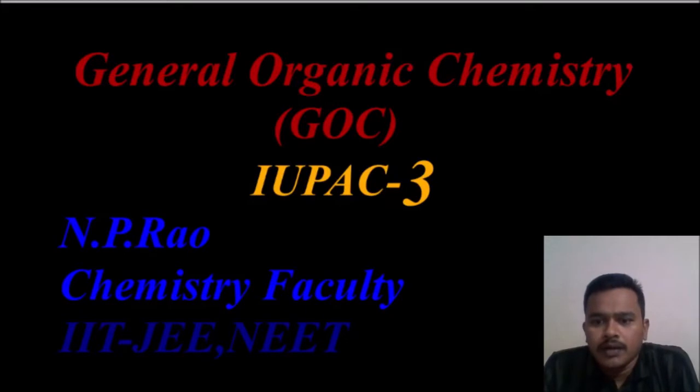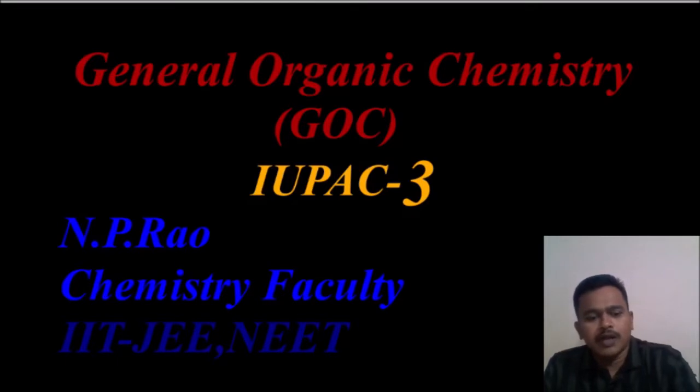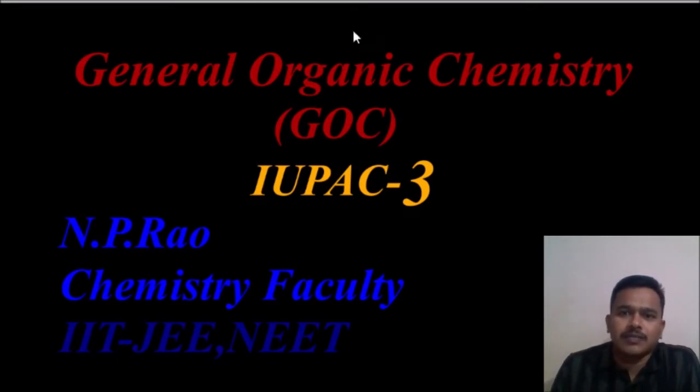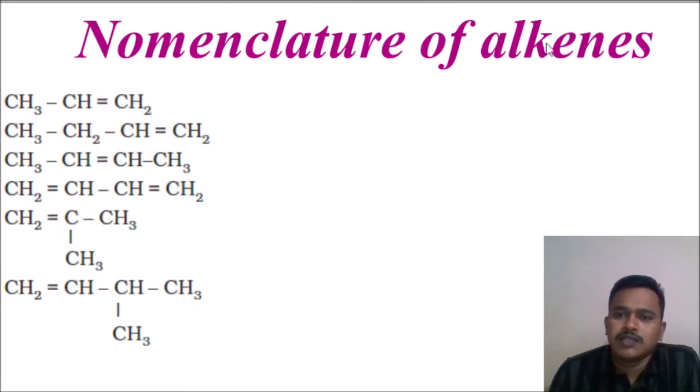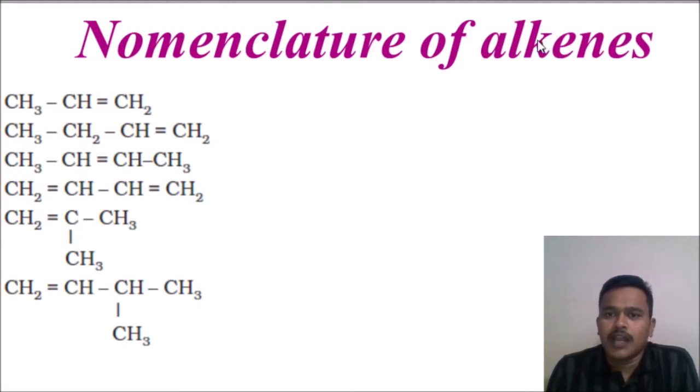Hi everybody. In the last video we discussed the nomenclature of alicyclic compounds with the rules, and in this video we are going to learn about the nomenclature of alkenes. This belongs to the hydrocarbon category. In the last videos we discussed the nomenclature of alkanes and alicyclic compounds. In this video we are going to learn about the nomenclature of alkenes.